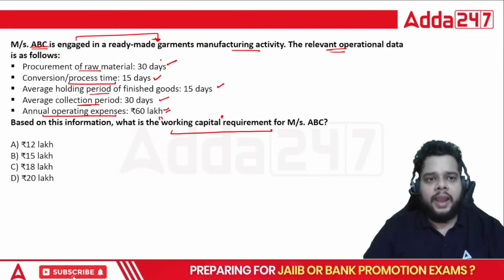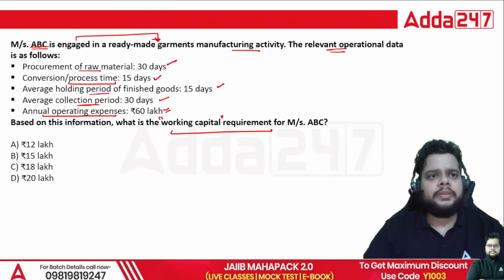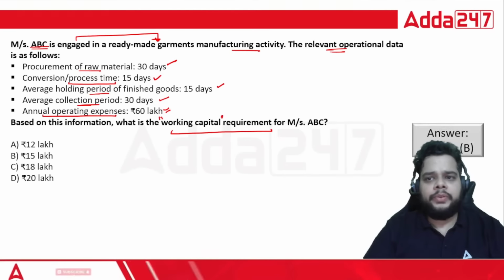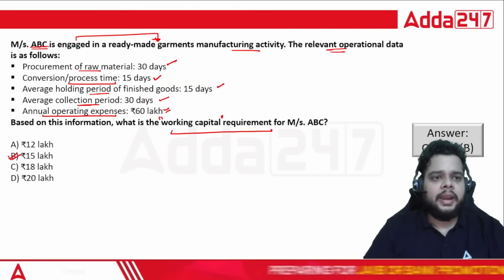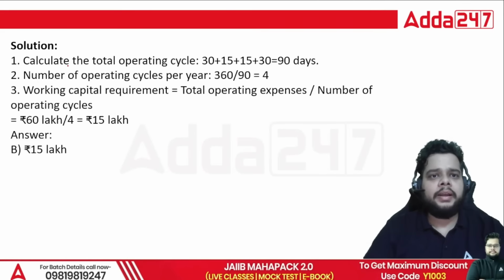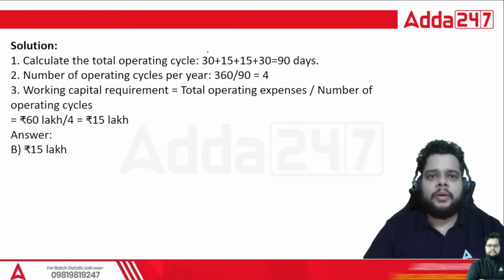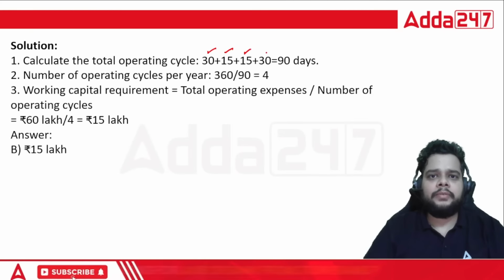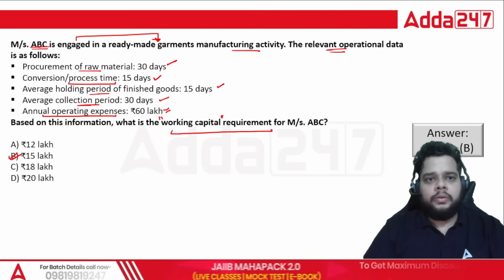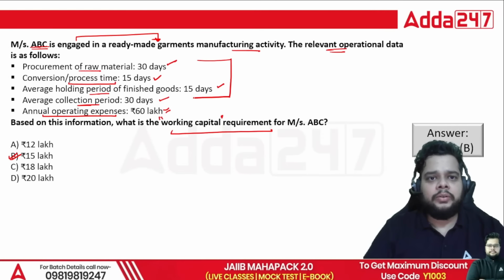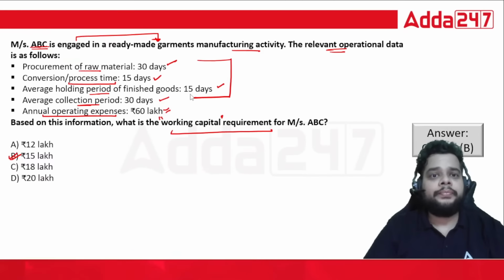So you have to calculate the working capital requirement, which is a very simple question, right? All of the things are mentioned. Simply, you have to apply the formula. The answer is option B, that is 15 lakh. How will you calculate it? The total operating cycle will be 30 plus 15 plus 15 plus 30, which gives you 90 days. Here you will see the total operating cycle will be 90 days.